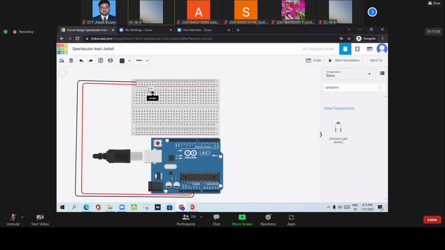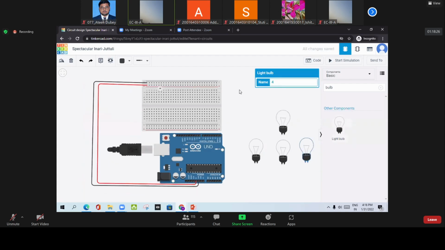Now, with this sensor, we are going to make a project in which we simply sense the light, and according to that, your bulb will turn on, like a street lamp. In case of the street lamp, I will take a simple bulb. So look at here, this bulb. I will take 4 bulbs. One bulb, then another bulb, then a third bulb, and then a fourth, like this.